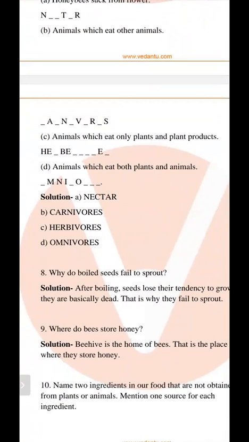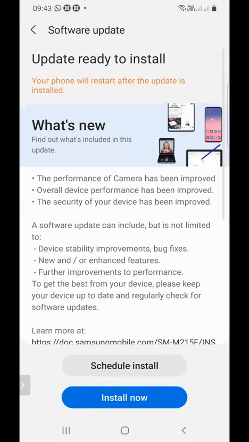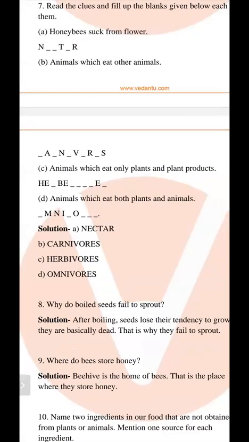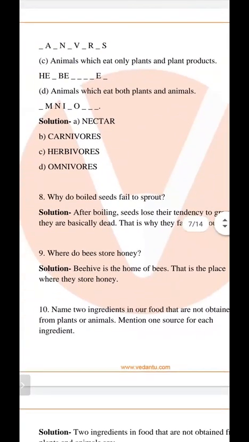Animal which eats both plants and animals. And omnivorous is the right answer. Honeybees suck from the flowers, nectar. And animal which eats another animal is carnivorous. And animal which eats only plant and plant products is called herbivorous. And animal which eats both plants and animals is called omnivorous.